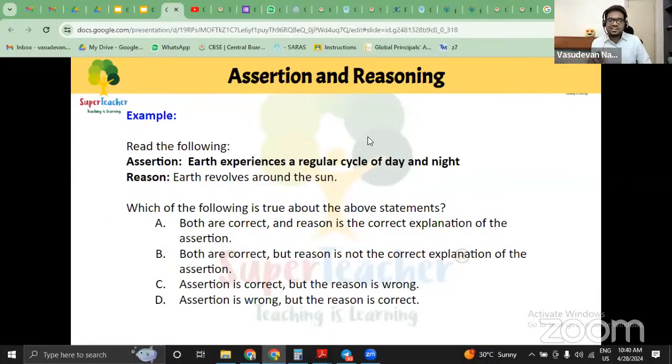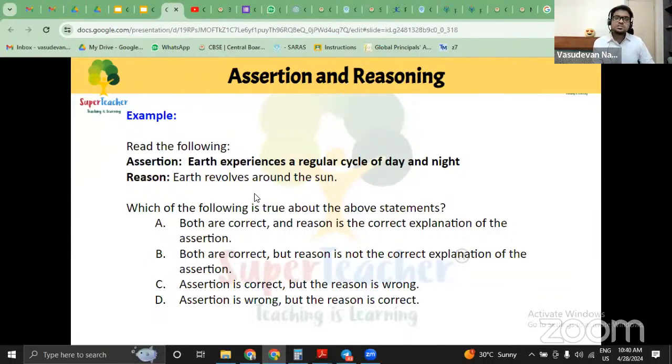Let's go with the next question. Assertion and reasoning type of question. I think most of you know this. You would have already undergone this as well. So here in this case, assertion and reasoning comes up with two statements, and each statement has to be justified with the other statement. Basically, the first statement has to be justified with the second statement.